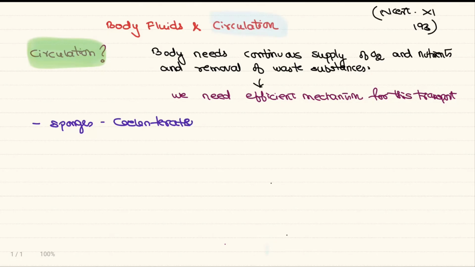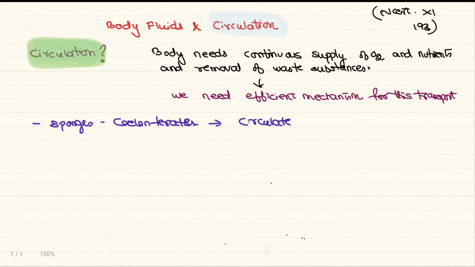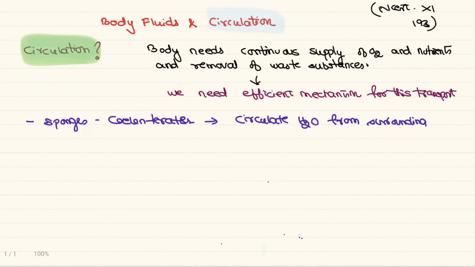If we consider the lowest forms, the sponges and the coelenterates, these are completely aquatic. As they live in water, they circulate the water from the surroundings inside the body. This water enters the body of sponges through the water canal system, and in the coelenterates, this will help in the exchange of substances.